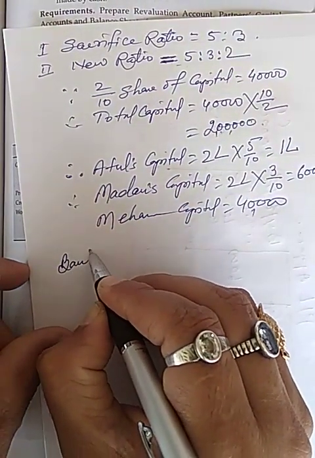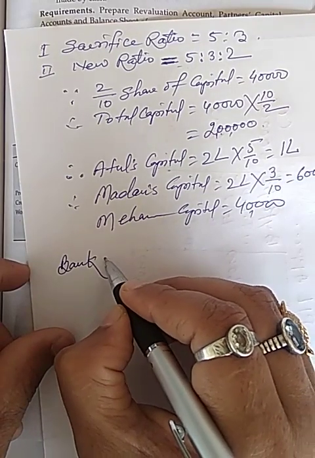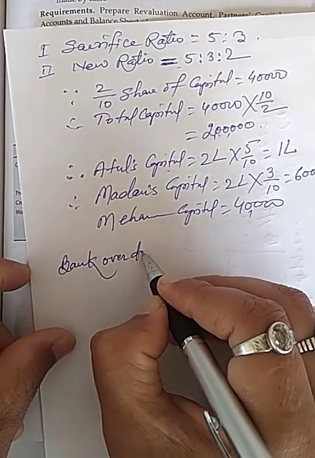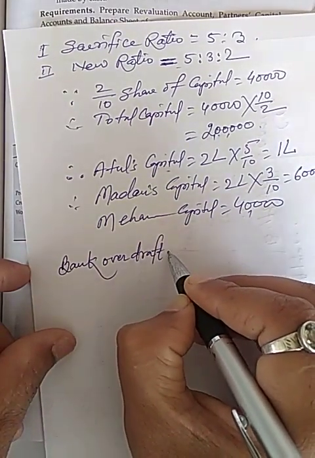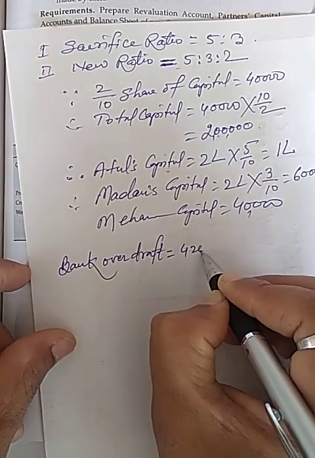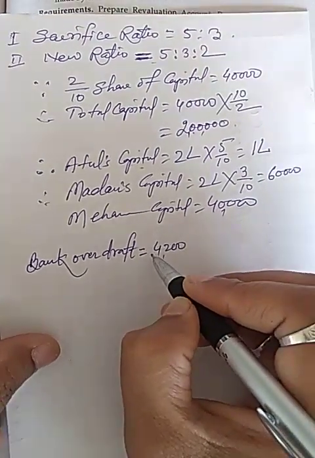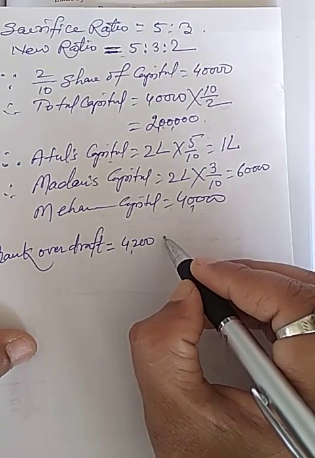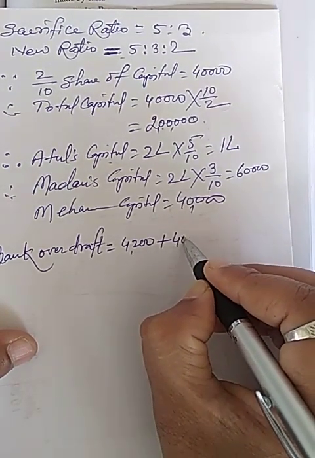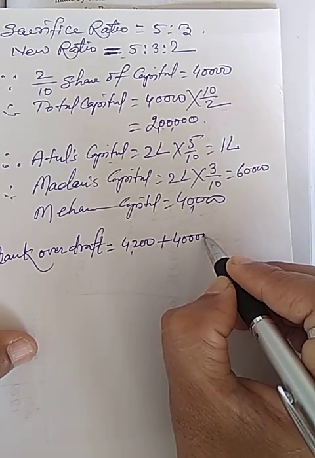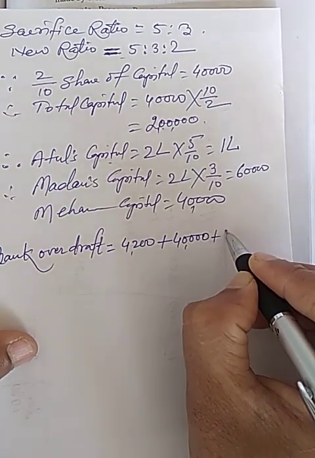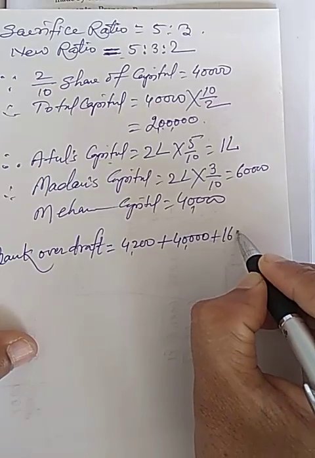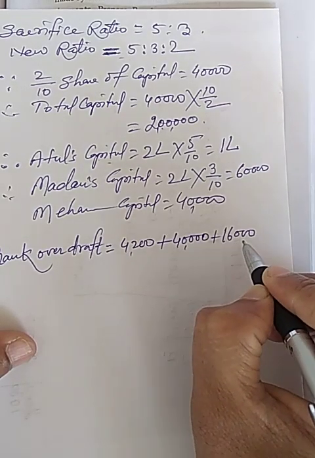Bank overdraft equal to 4,200 is given our previous balance, and C brings his capital 40,000 and 16,000 as his share of premium.